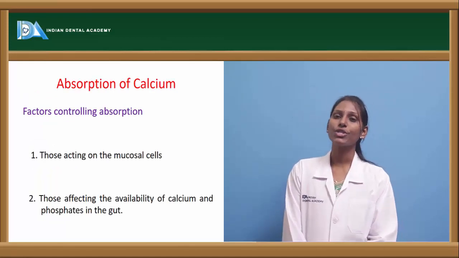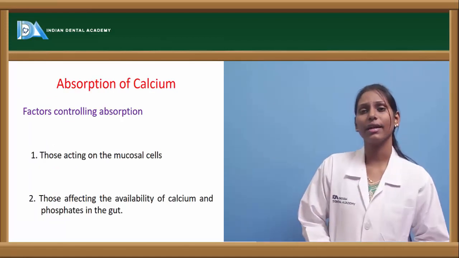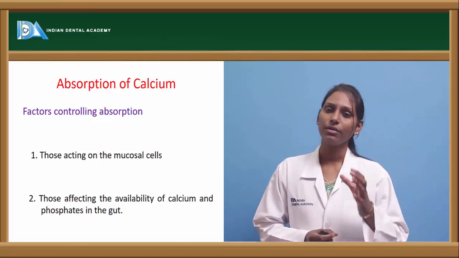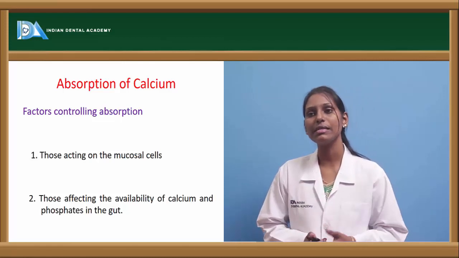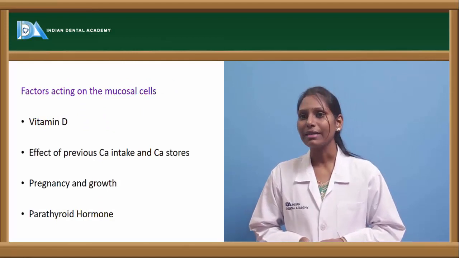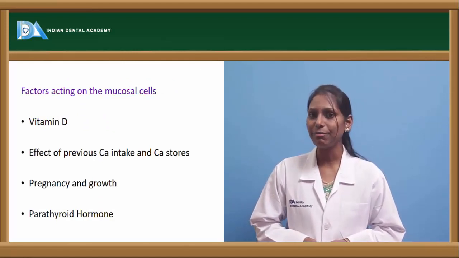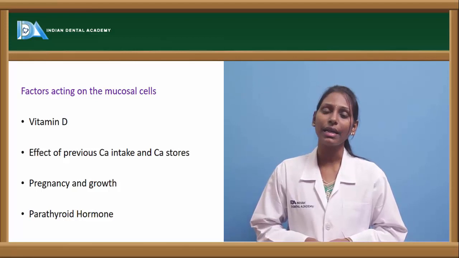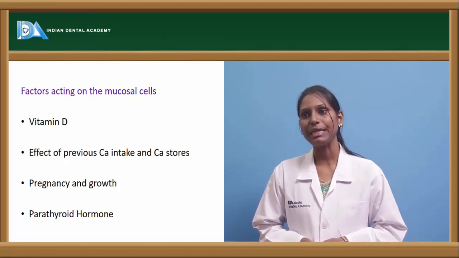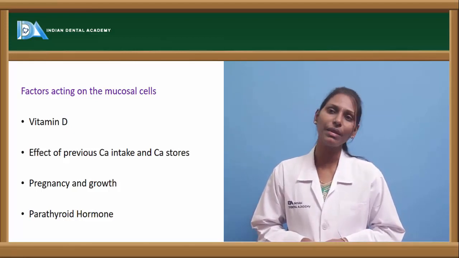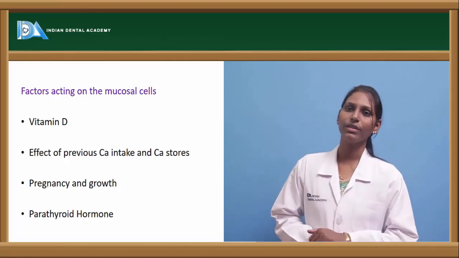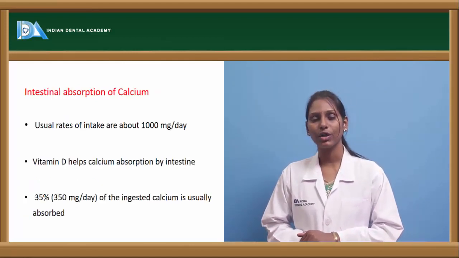Now coming to absorption of calcium. What are the factors that are actually controlling absorption of calcium? These are the factors acting on the mucosal cells and those affecting the availability of calcium and phosphates in the gut. The factors acting on the mucosal cells are vitamin D. Vitamin D helps calcium absorption in the gut. We also have the effect of previous calcium intake and calcium stores. These also play an important role in calcium regulation within the body. Then pregnancy and growth, and parathyroid hormone.